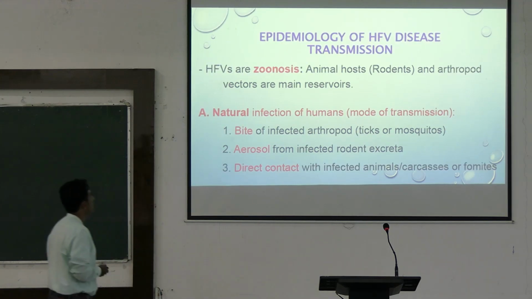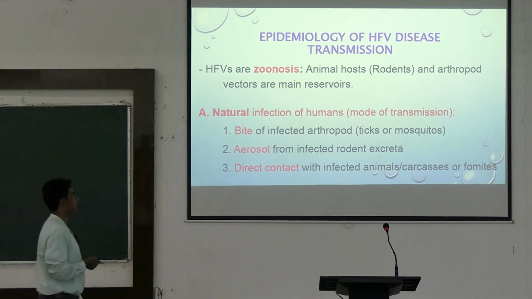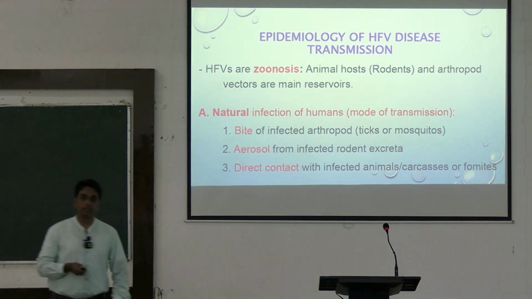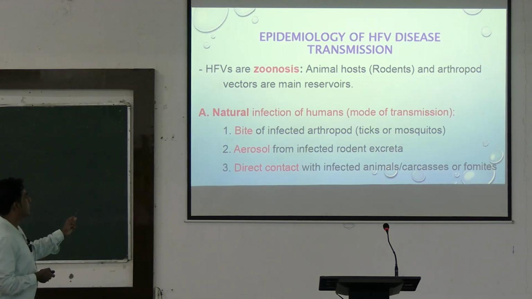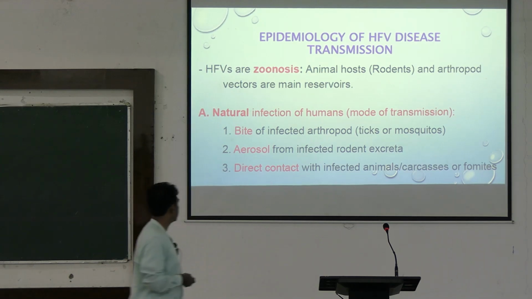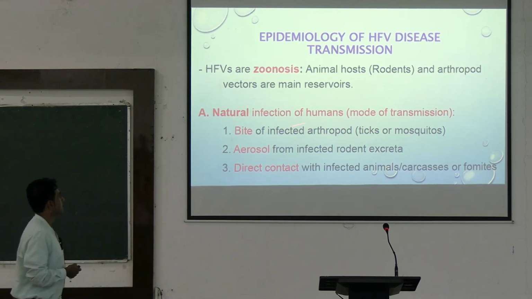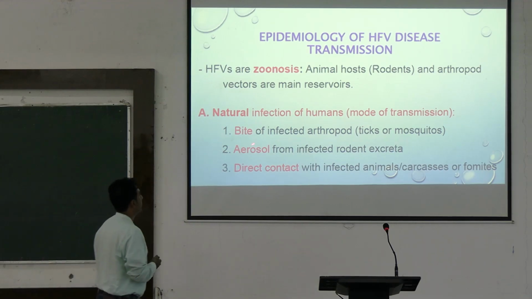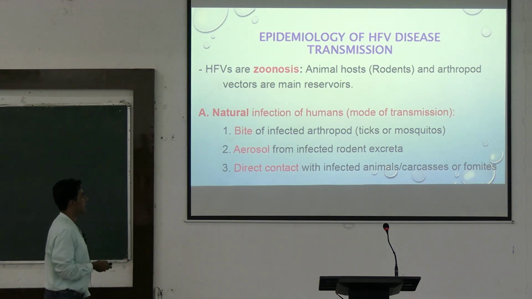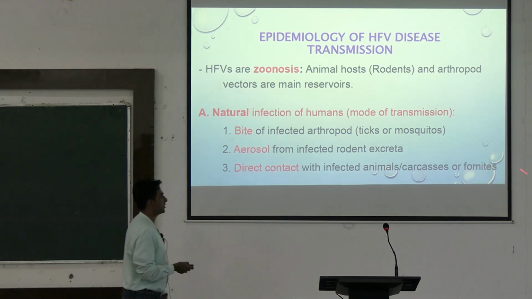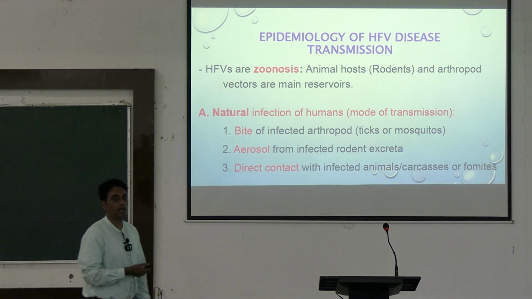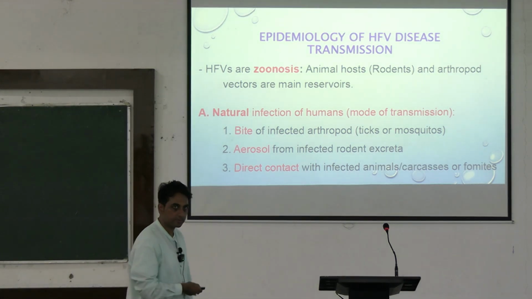Epidemiology. These hemorrhagic fever viruses are zoonotic viruses. Animal hosts, rodents and arthropod vectors are the main reservoirs. So, what is zoonosis? Zoonoses are infections in which the main reservoirs are animals and arthropod vectors. Modes of transmission: natural infection of humans occurs due to bite of infected arthropods, ticks or mosquitoes, aerosol from infected rodent excreta, and direct contact with infected animals, carcasses or fomites. Mainly it is caused due to bite of the infected arthropod. So, these are also known as arboviruses or arthropod-borne viruses.